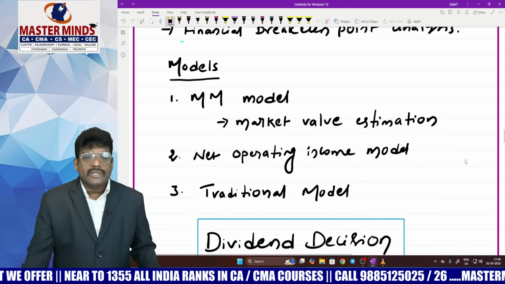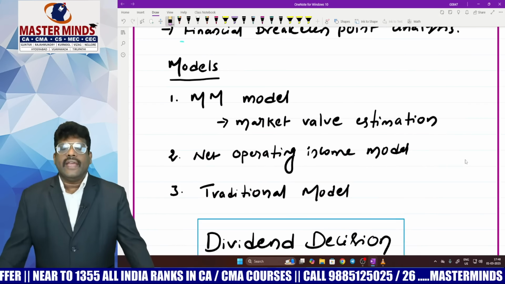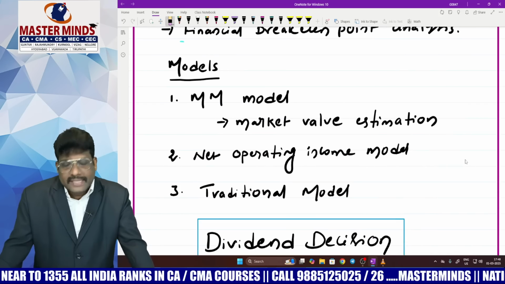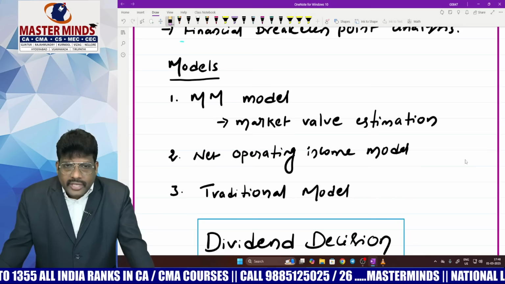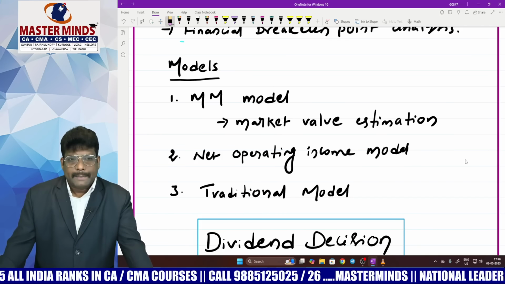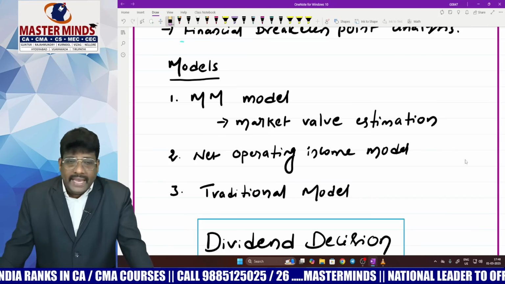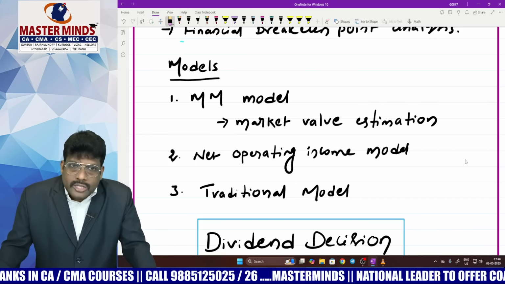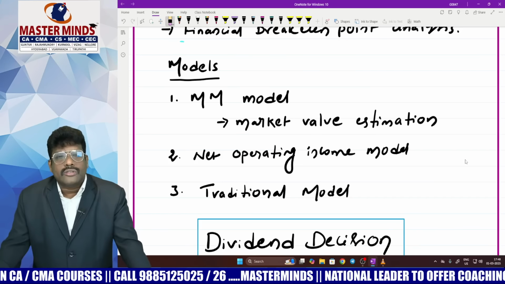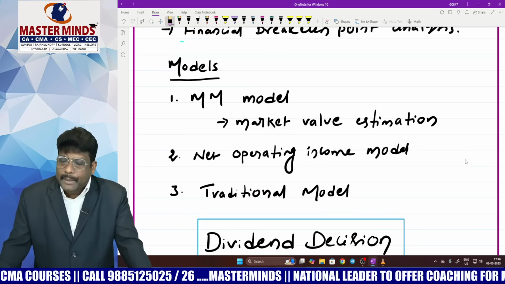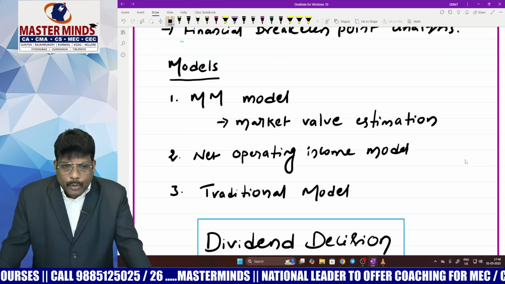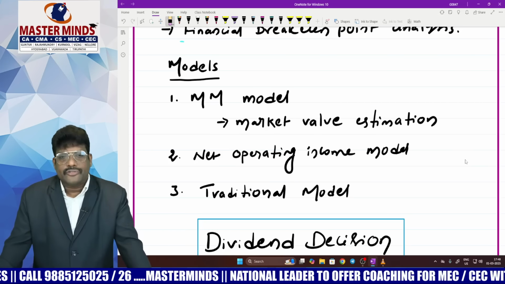After that, we have capital structure theories. Dear students, a theory, a statement of fact, is based on certain assumptions and conditions. Capital structure theories guide us to determine an optimum capital structure. So the examiner may examine you based on these models. Particularly, you concentrate on the three models. One is the Modigliani-Miller approach, net operating income approach, traditional approach.